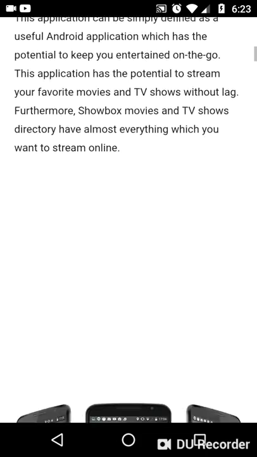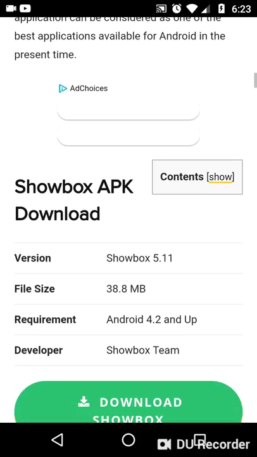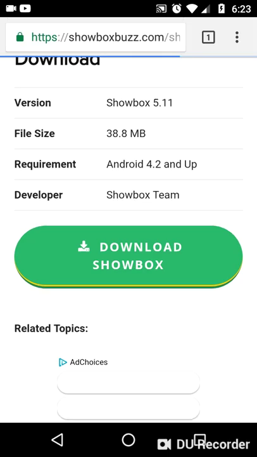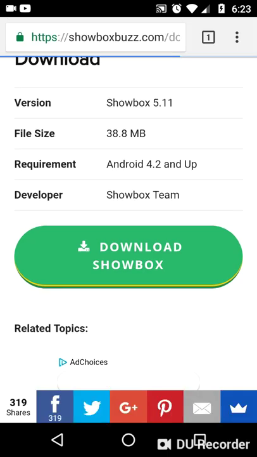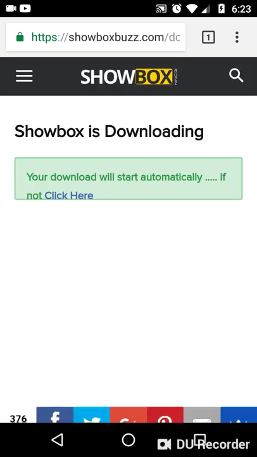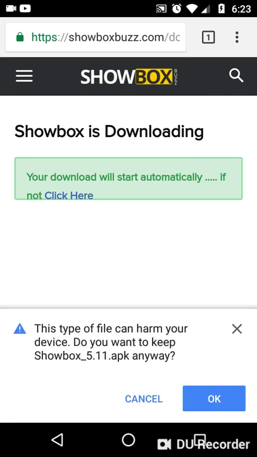All right, keep scrolling. And then we're gonna hit this big green box where it says download Showbox. All right. And if it doesn't start downloading, oh, there it goes. But if it doesn't start downloading automatically, you click right there where it says click here. And then we're gonna press OK.